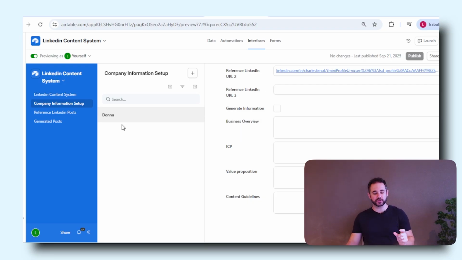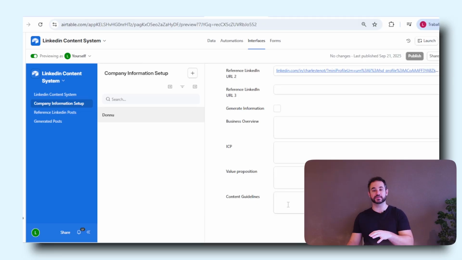And of course, instead of having companies in here, we could have maybe a marketing leader that will write for other marketing leaders with a specific type of content guidelines. And then maybe you have an operations director, who will have another type of ICP that he will speak with, and maybe other things that he will communicate to this other type of audience. So not only companies, we could also set different types of profiles in this case and automate content generation for different people inside the same organization as well.